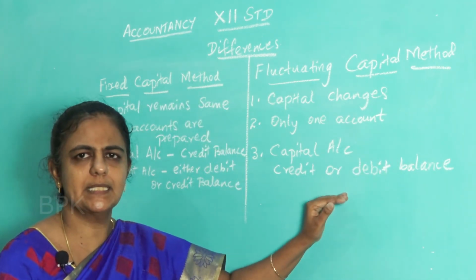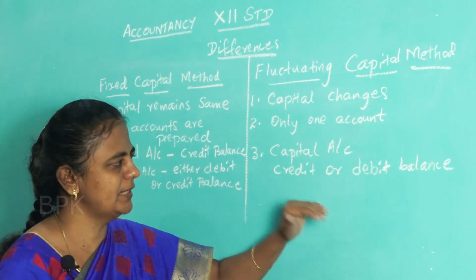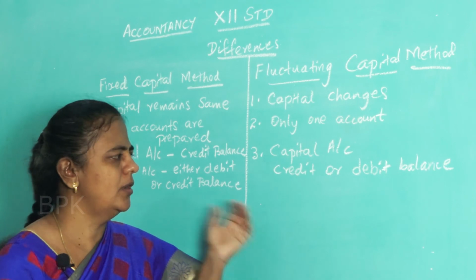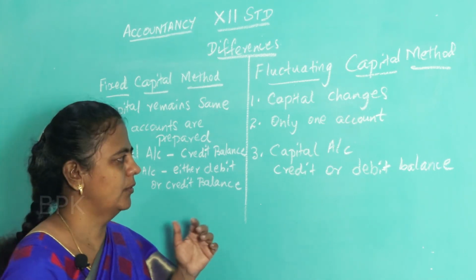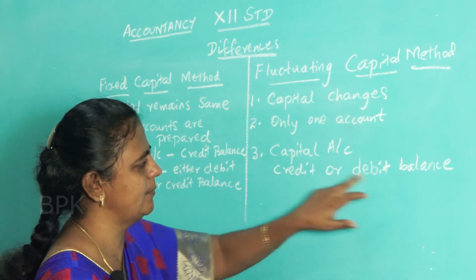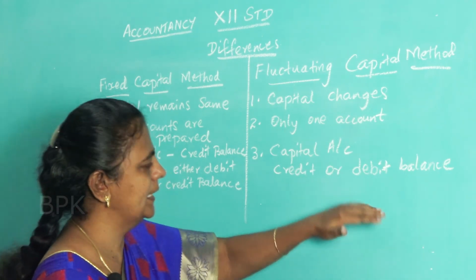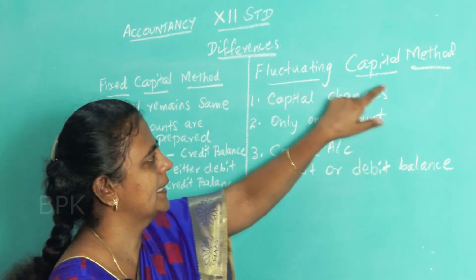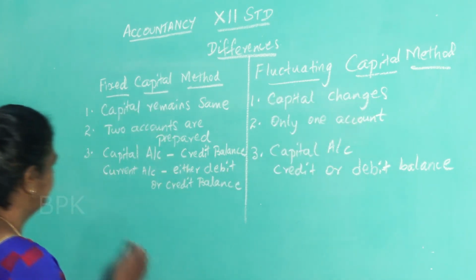Because all the adjustments are done here. So, based on the adjustments, sometimes credit side will be more, sometimes debit side will be more. Okay. So, that is why it is told here either credit or debit balance we will get when we are preparing capital account under fluctuating capital method.